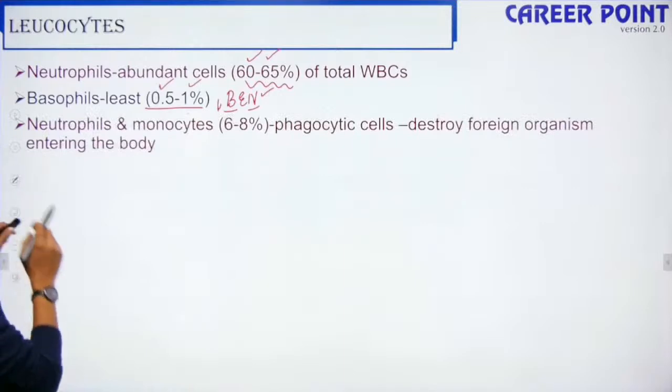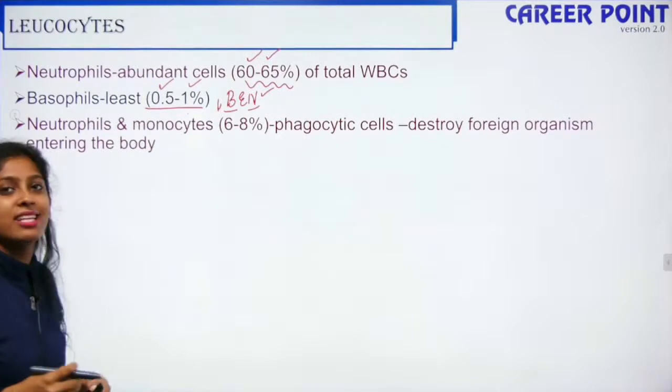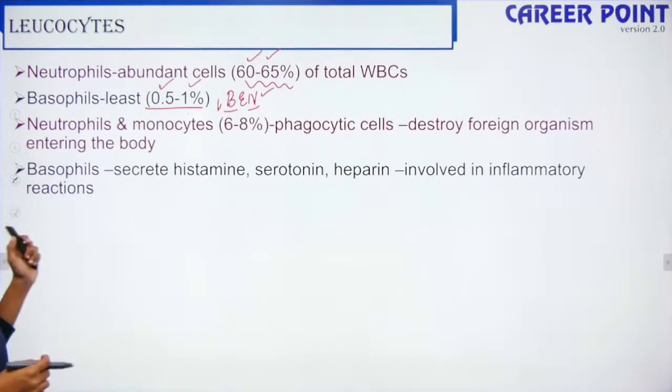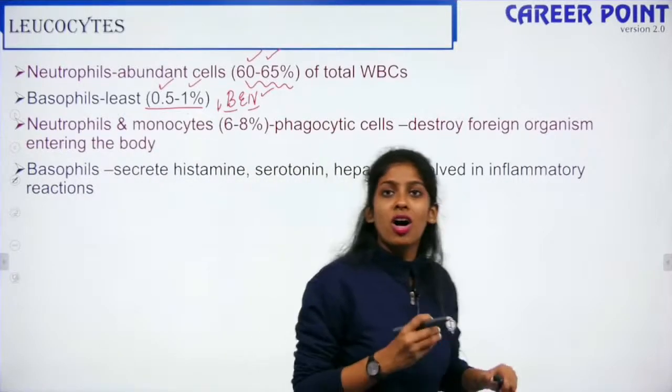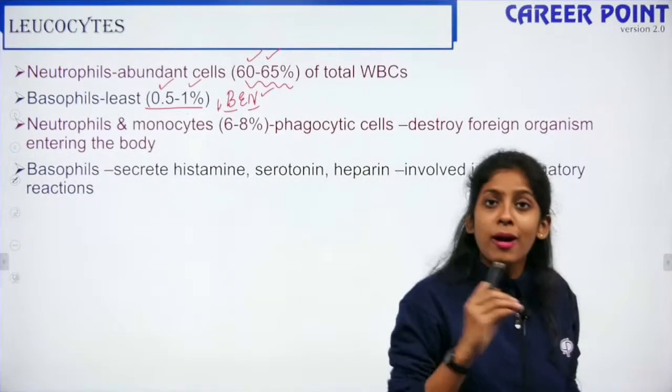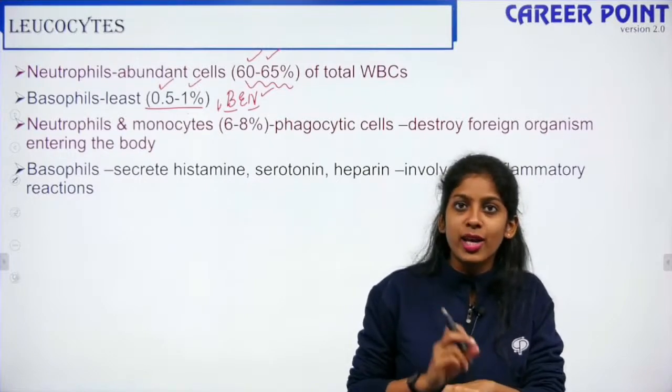So neutrophils and monocytes are phagocytic, they destroy the foreign organism entering the body. Basophils secrete histamine, serotonin, heparin, which is involved in the inflammatory reaction. Ma'am, what is inflammatory reaction? When an ant bites you, it becomes reddish and it becomes swollen, right?